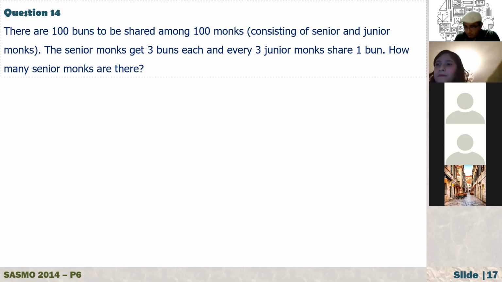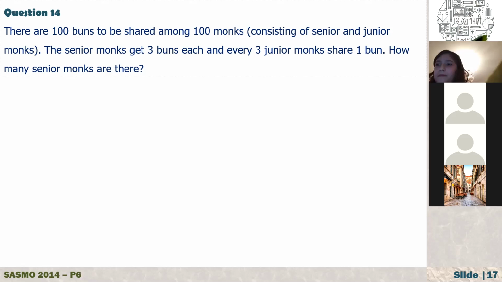Is the answer 3,000? I mean 300? What? Neil, because altogether we have, for example, 100 monks. How can it be 300? No, but it says if you count the senior and junior, because look, it says there are 100 buns for sharing among monks, but not all of them, except the senior and junior.